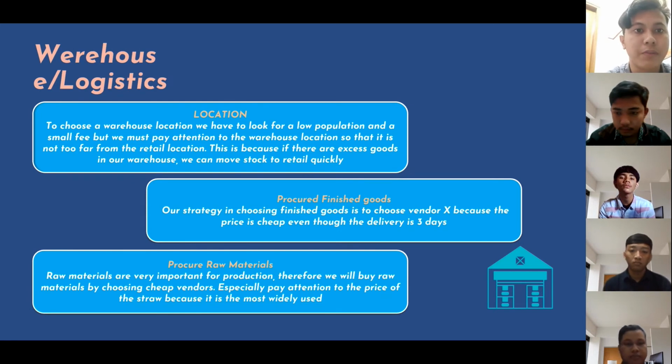Number two, procure finished goods. Our strategy in choosing finished goods is to choose vendor X because the price is cheap, even though the delivery is 3 days. Procure raw material. Raw material are very important for production. Therefore, we will buy raw material by choosing cheap vendors, especially pay attention to the price of the straw because it is the most widely used.